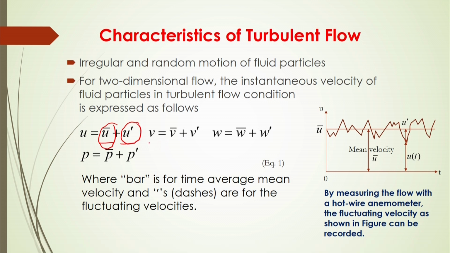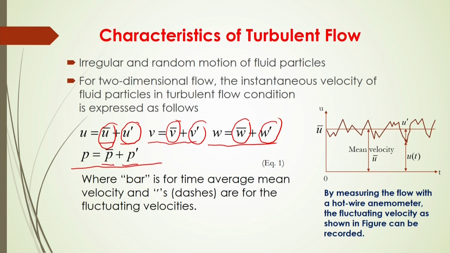Whereas in the y direction v will be equal to v bar plus v dash, where v bar is the average mean velocity in the y direction, and v dash is the fluctuating velocity in the y direction. Similarly, in the z direction w will be equal to w bar plus w dash, and the pressure component can similarly be considered in turbulent flow, that P is P bar plus P dash.